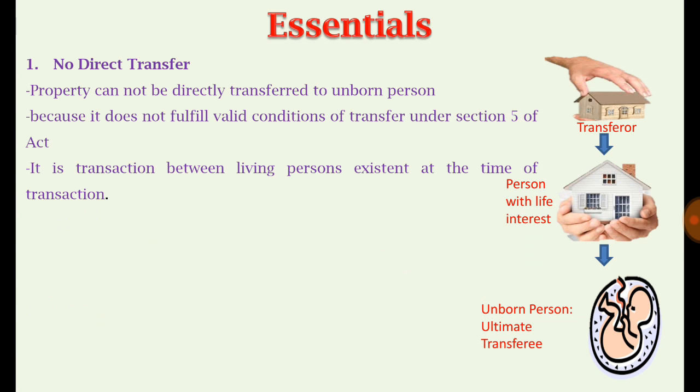Then the second thing is that if the transferor wants to transfer the property for the benefit of an unborn person, he has to follow the mechanism provided by section 13, and that mechanism is the creation of a prior trust. This is the mechanism, this is the process.